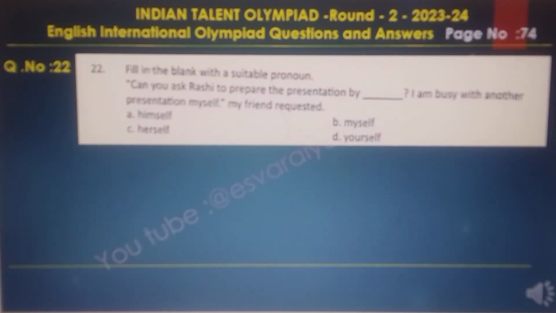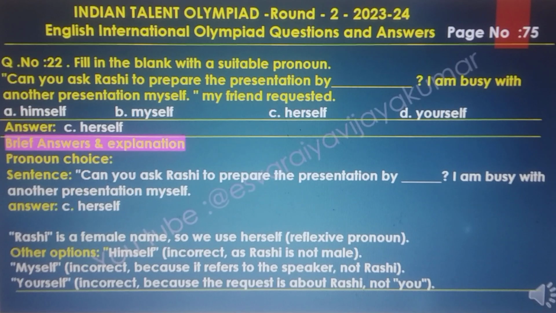Question number 22. Fill in the blanks with a suitable pronoun. Can you ask Rashi to prepare the presentation by dash? I am busy with another presentation myself. The answer to this question is C, herself.